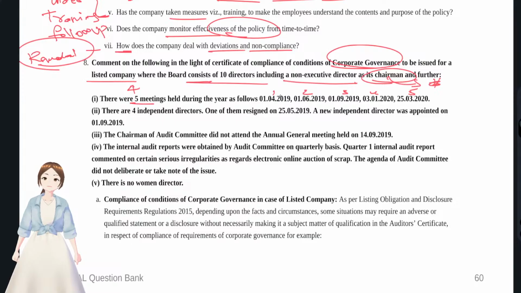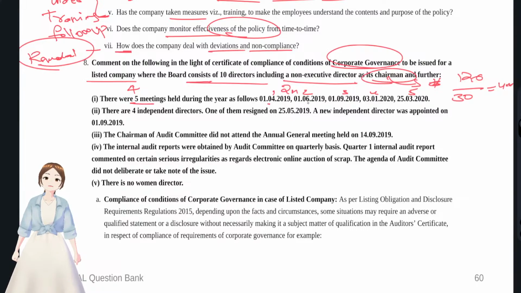We'll see the time frames here, whether the gap is more than 120 days or not. 120 days is roughly 4 months. April, May, a 2 months gap, no problem, less than 120 days.